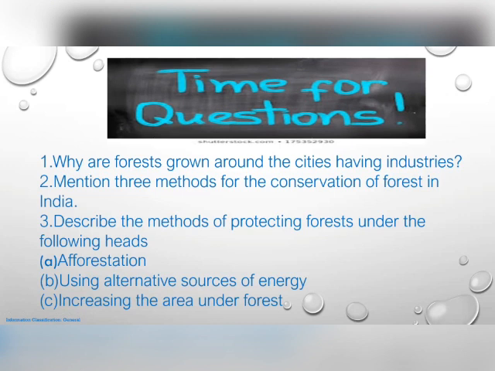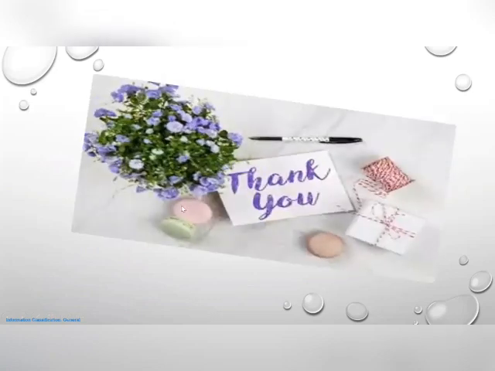Using alternative sources of energy, because firewood is used more in India. For conserving the forest, we need to find some non-conventional or renewable sources of energy, and increasing the area under forest cover. So these are the few questions I felt from these 7 points, and you can expect some questions from this category also.